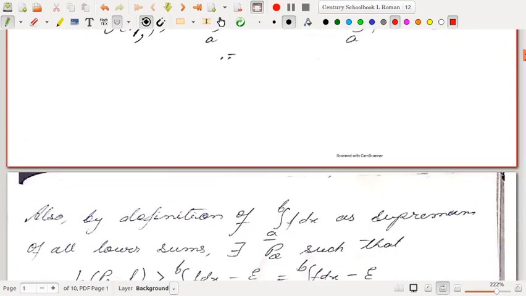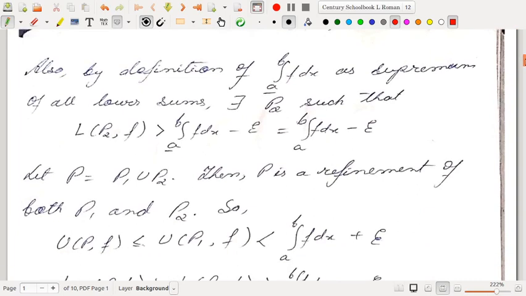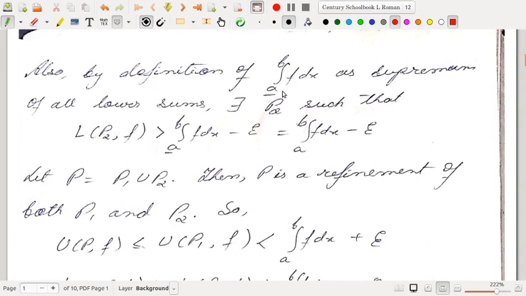This we had discussed in earlier lectures as well. Also by the definition of the lower integral as the supremum of all lower sums, there exists a partition P2 such that L(P2,f) is strictly greater than the lower integral minus epsilon. That can be written as the integral from a to b of f dx minus epsilon.